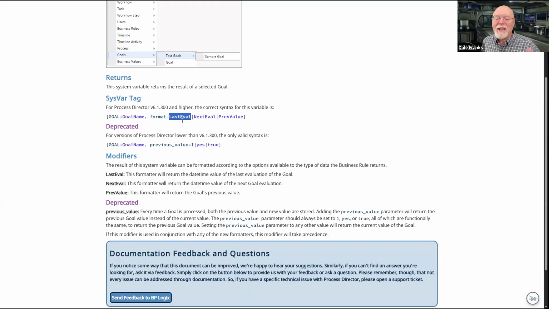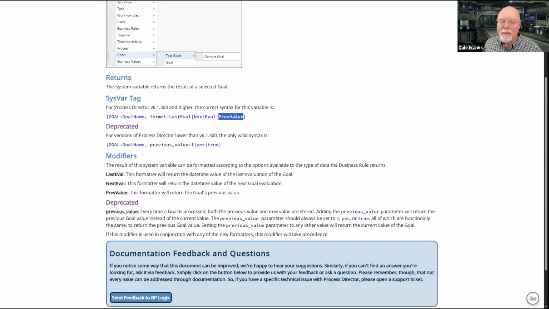last eval is the date time of the previous evaluation, not the result. It's the time that it was evaluated most recently. That alone gives you the result. Format equals last eval doesn't give you a result, it gives you the last evaluation date time. Next eval gives you the next date time that we expect to evaluate this goal. And then I have previous value, and that is the goal's previous value before the most recent evaluation.